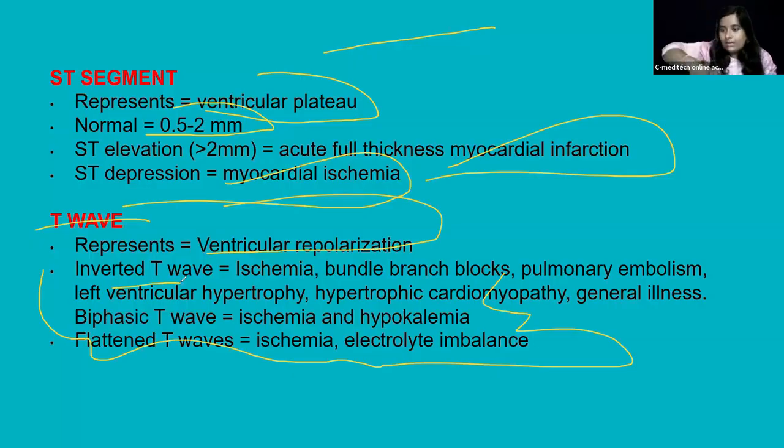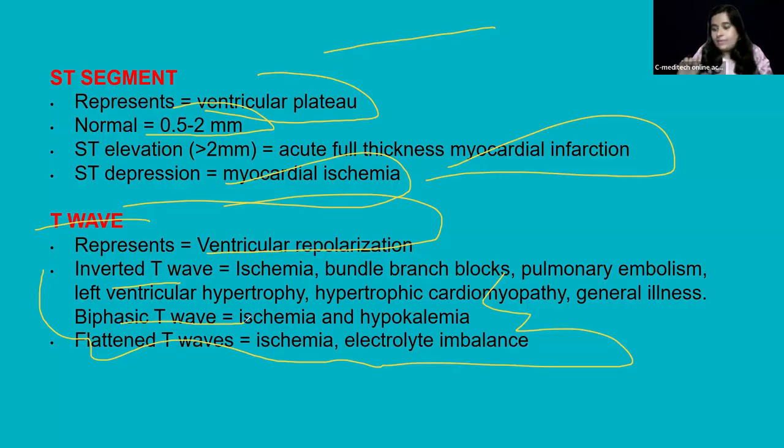It can indicate ischemia, bundle branch blockage, pulmonary embolism, or ventricular hypertrophy. In such conditions, an inverted T wave will be there. The second one is the biphasic T wave. It has two phases: the first one up and the second one down, or vice versa.